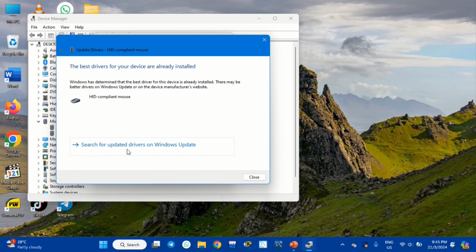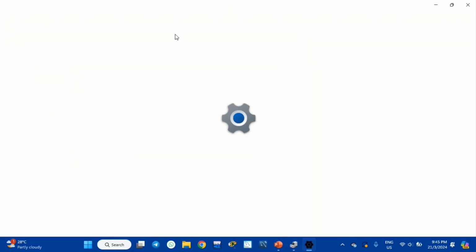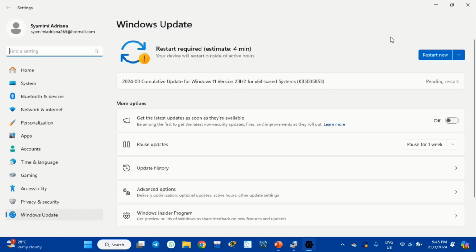Click Search for updated drivers on Windows Update and click Update if you want to update Windows.